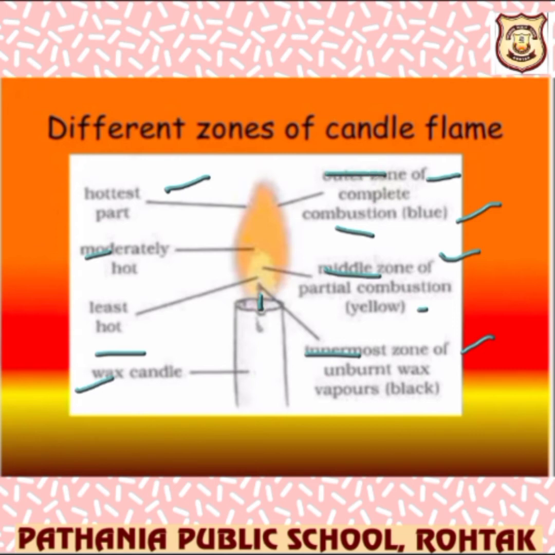The inner zone is least hot, the middle one is moderately hot, and the tip is the hottest part. If you put a finger near the inner part, it will not burn, but if you put a finger over here, definitely it will burn. Right?